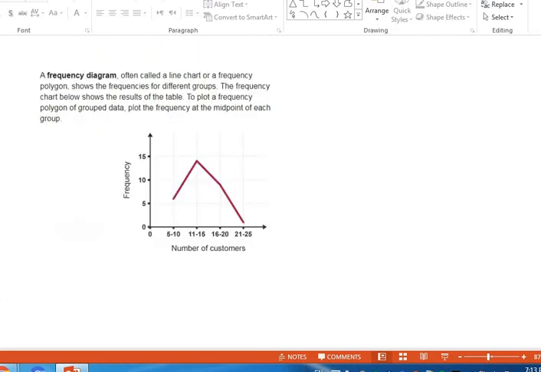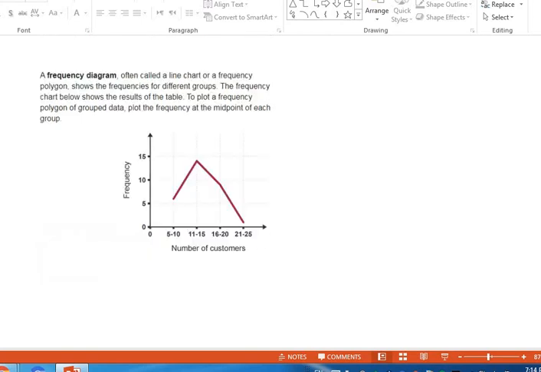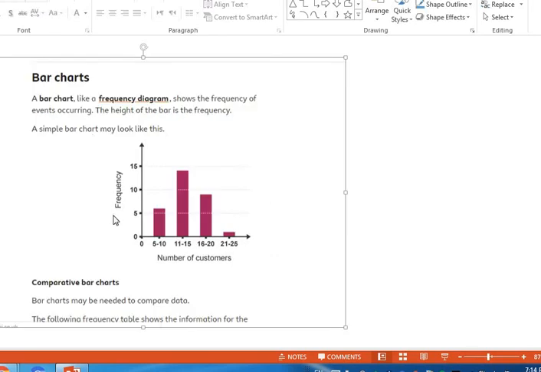So going to this, I have here 14. From 16 to 20, going back and see, 16 to 20, I have here 9, and then 21 to 25, just 1. So here my chart or my graph shows me, yes, just 1. So this is what a frequency diagram is. Okay, I know it's very interesting now.